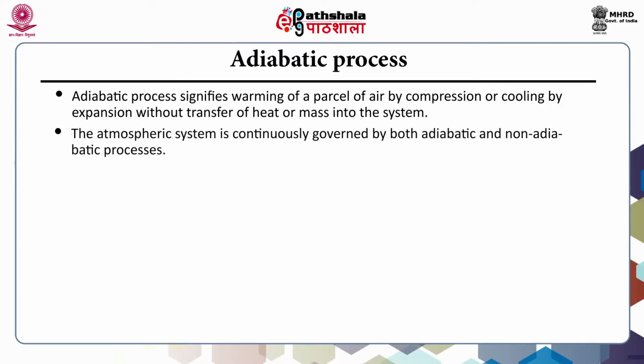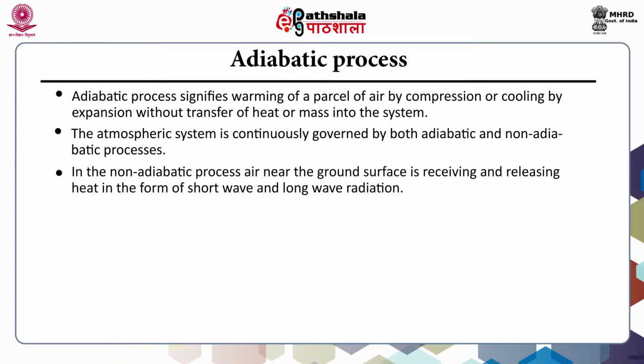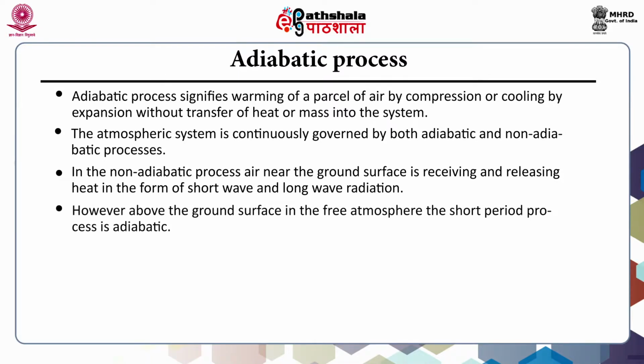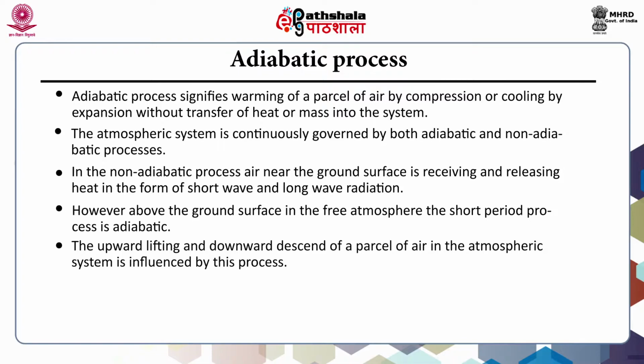The atmospheric system is continuously governed by both adiabatic and non-adiabatic processes. In the non-adiabatic process, air near the ground surface is receiving and releasing heat in the form of short wave and long wave radiation. However, above the ground surface in the free atmosphere, the short period process is adiabatic. The upward lifting and downward descent of a parcel of air in the atmospheric system is influenced by this process.